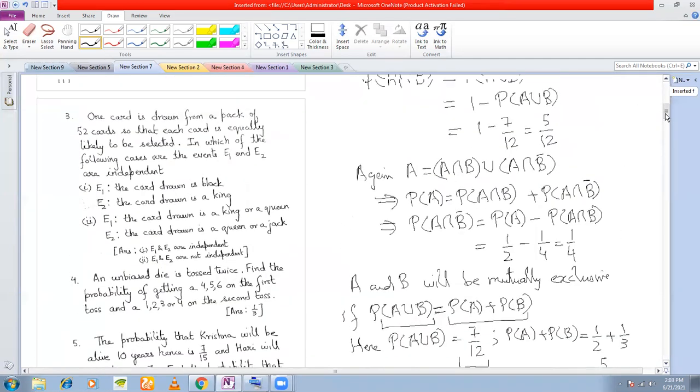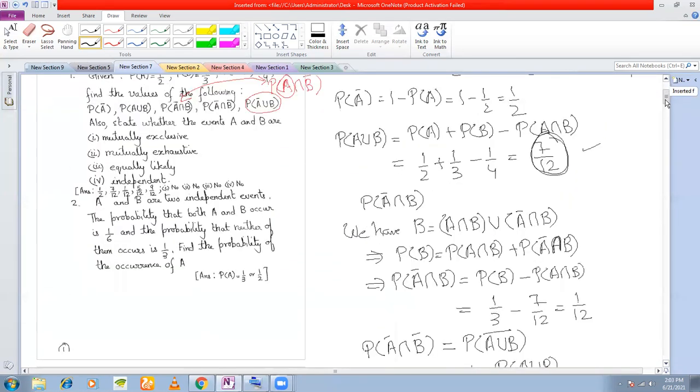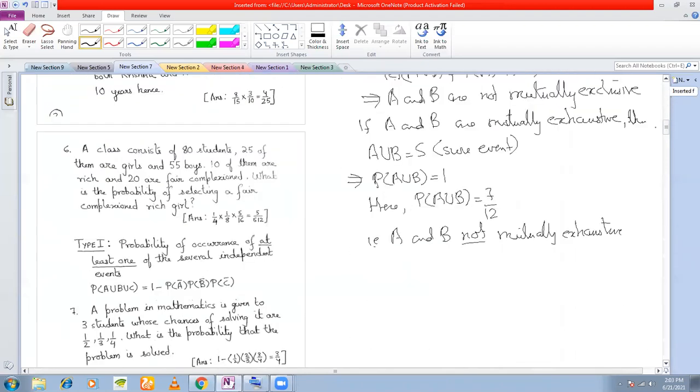I hope this is clear. Remember this, it is a very important example. Equally likely: when are the events equally likely?